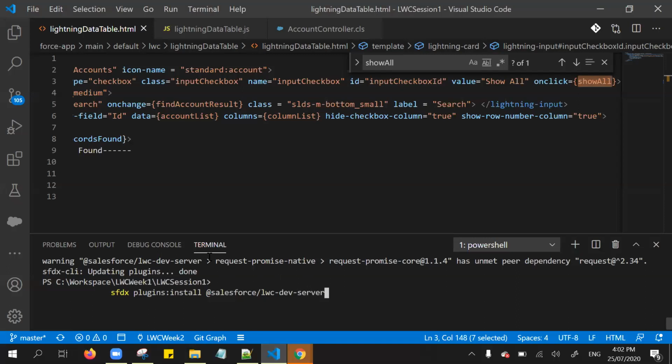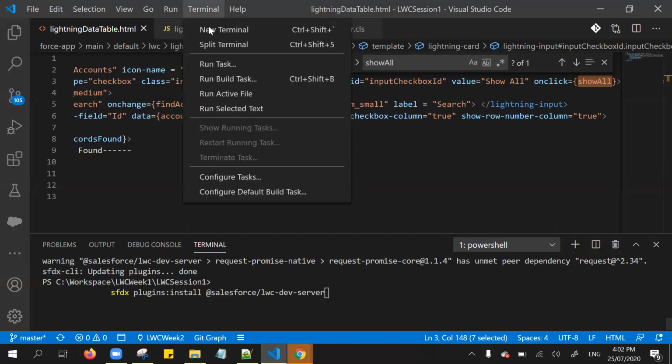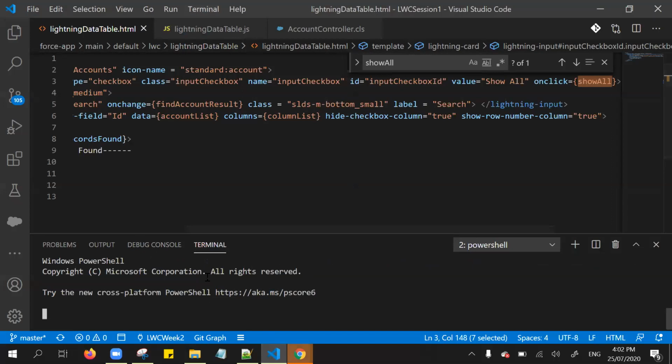Go to your Visual Studio Code and open the terminal. If it's not enabled by default, go to the terminal window. From there, you need to install the LWC Dev Server.